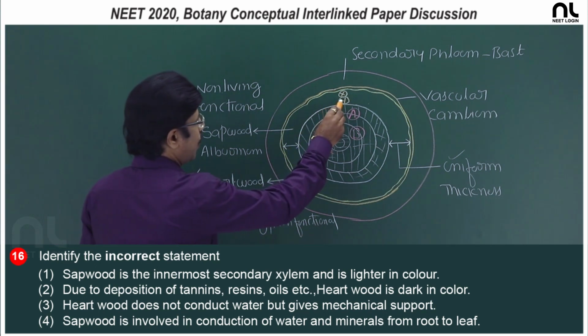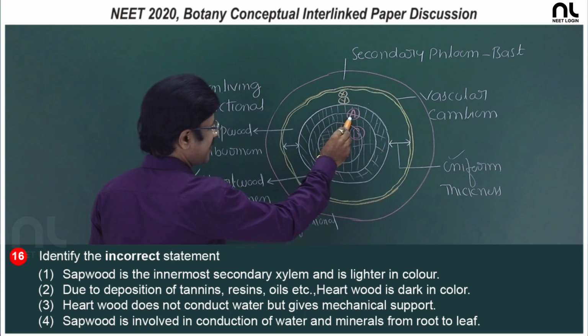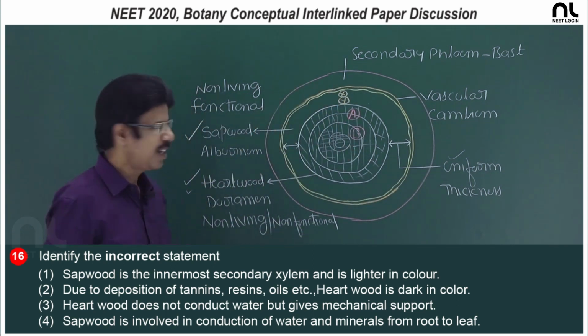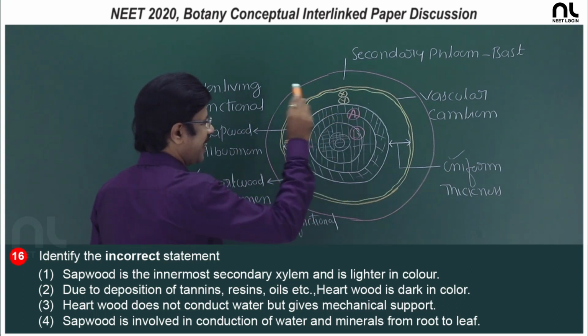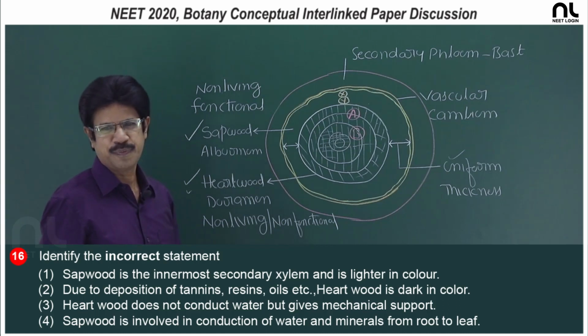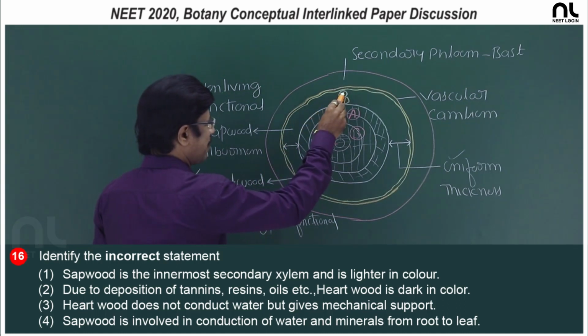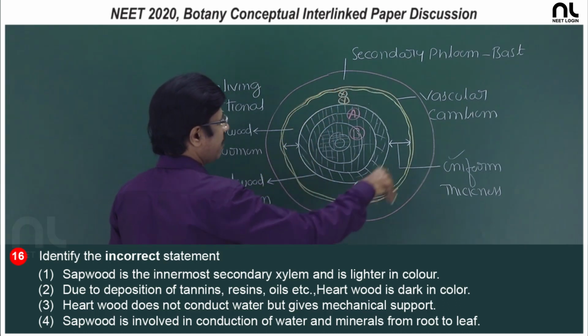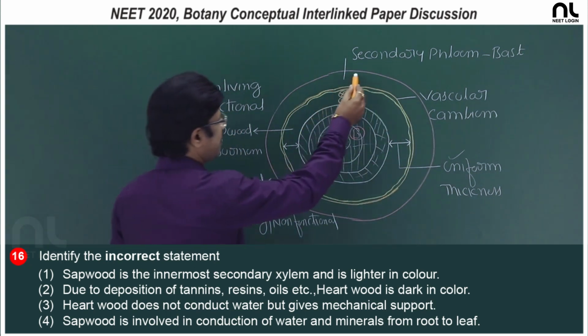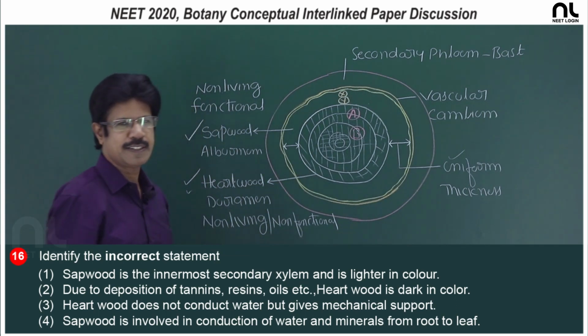So, the oldest sapwood surrounds the youngest heartwood, or the youngest heartwood is surrounded by the oldest sapwood, and the youngest sapwood is surrounded by the vascular cambium. Above the vascular cambium there is the secondary phloem, otherwise known as bast.